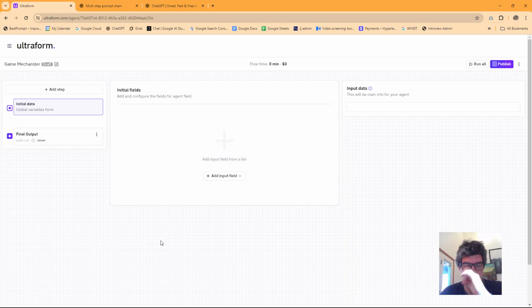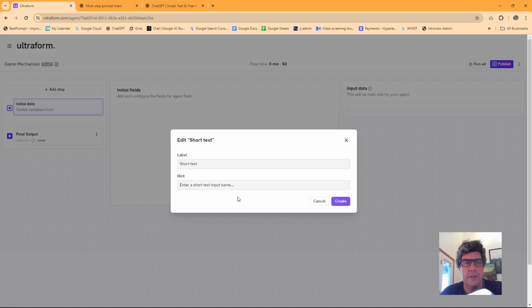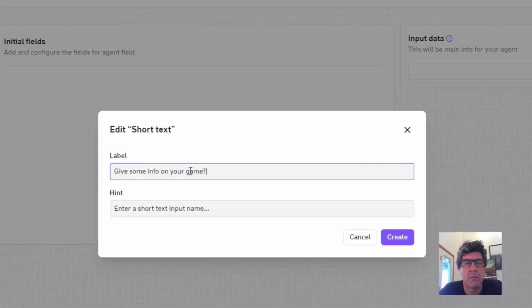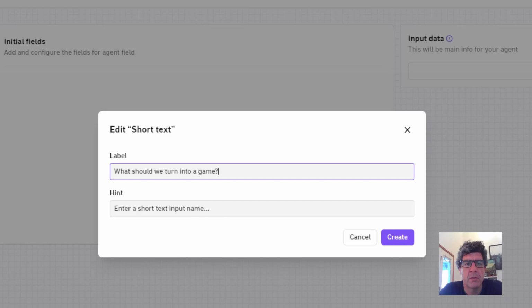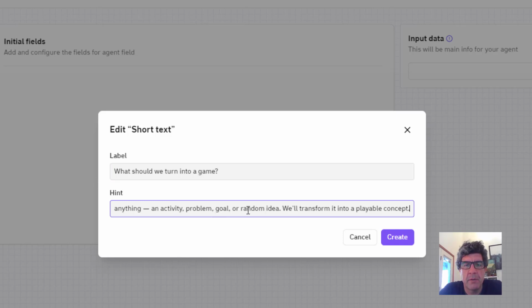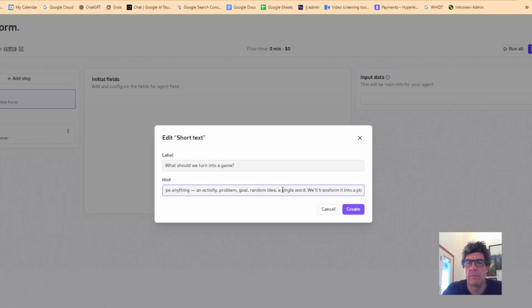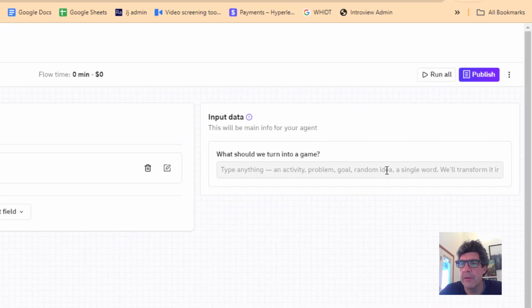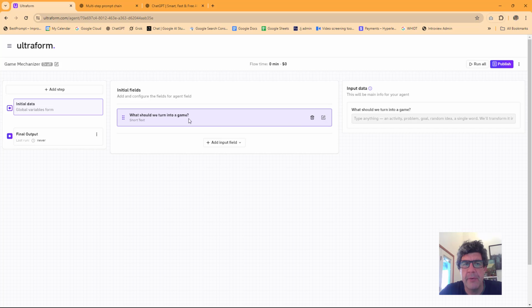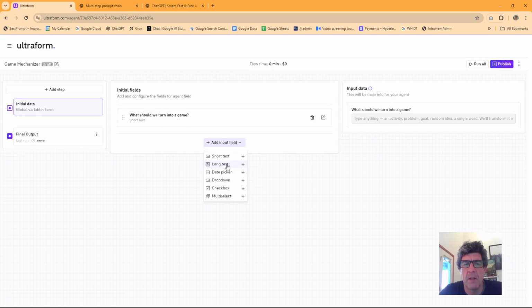So step one, add an input field. We'll go short text here. What should we turn into a game? Problem, goal, random idea, a single word. So create. So we got it over here. Actually, I'm going to make that one a long text.